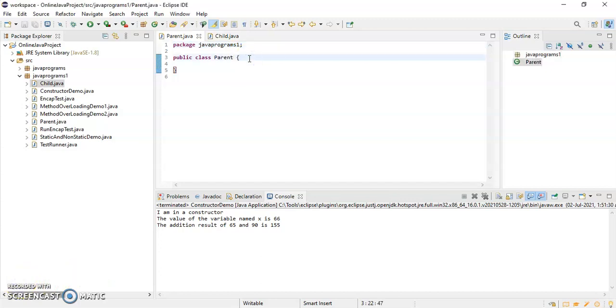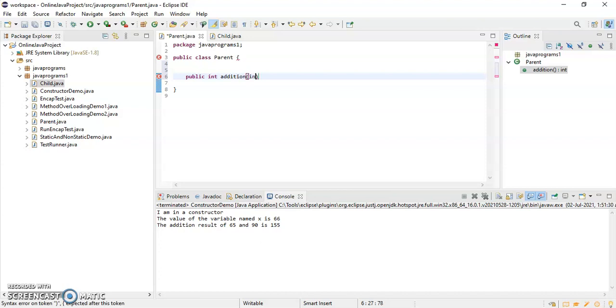So what I will do, I will create a few functions in the parent class and a few functions in the child class. Let me write here: public int addition, and here I'll write int a, int b, and it will return a plus b.